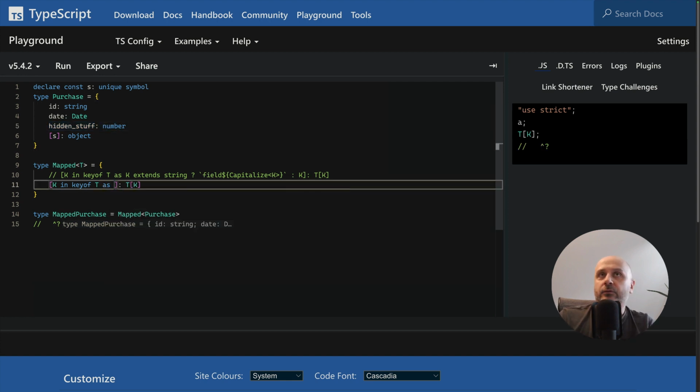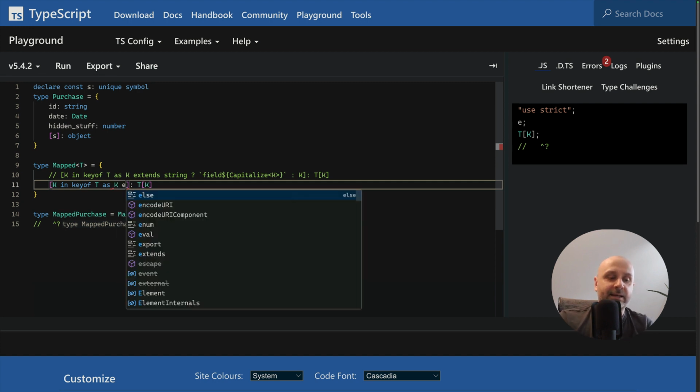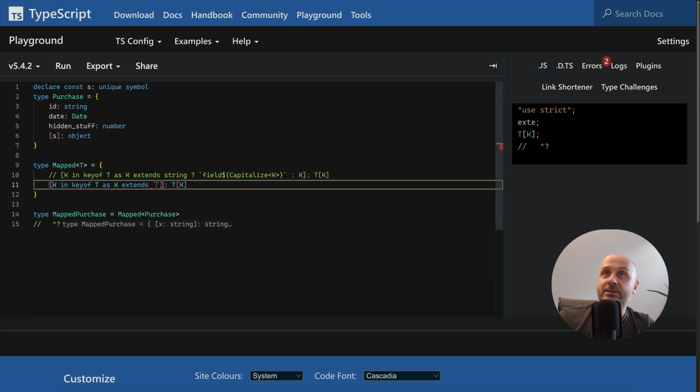So again, we're using the as clause here, and we want to check whether K extends a string that starts with hidden and then includes whatever. So we're just going to check whether it infers some X, whatever that is. If it does, then we don't want to have it within our object.